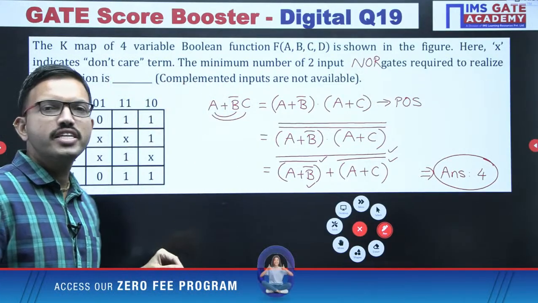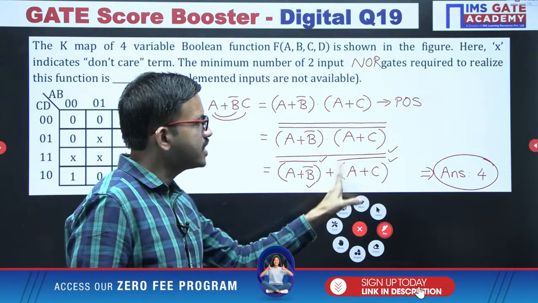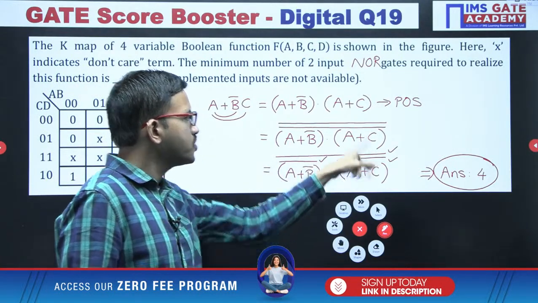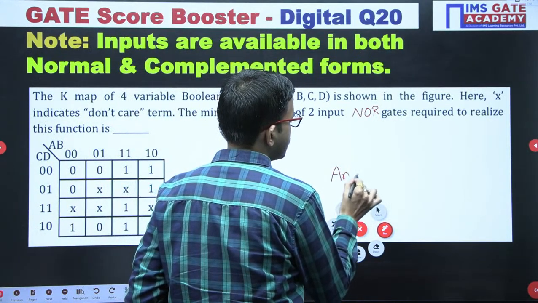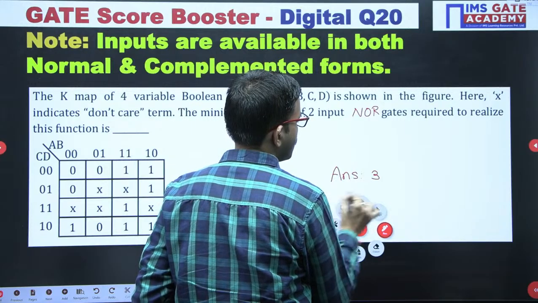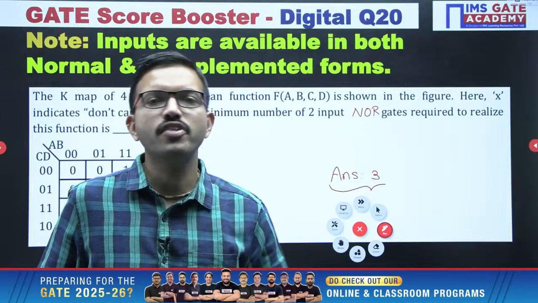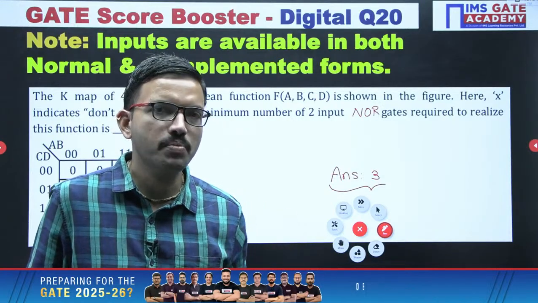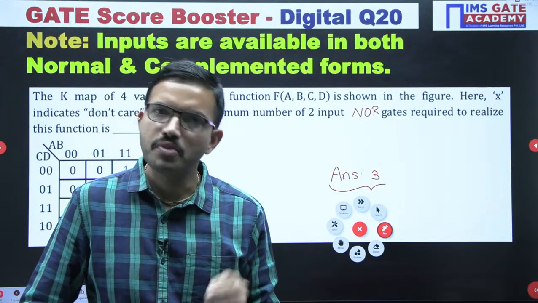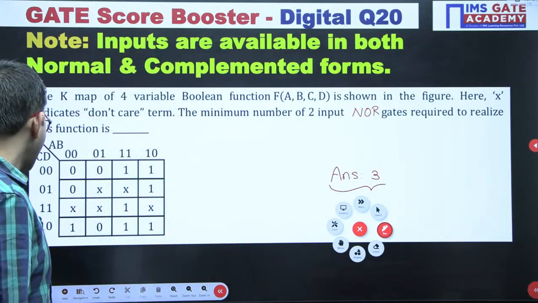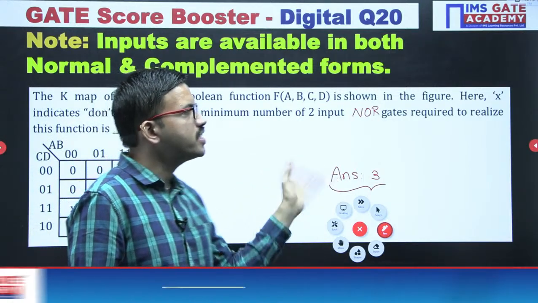Yes, very good, 3. That's all. Here B bar is already available just like A and C. Okay, so 1, 2, 3, that's all. So for this question the answer will be 3. Simple logic: whenever the question is regarding NAND gates, you should bring the function into SOP so that you can easily implement it. Similarly, whenever the question is about NOR gates, try to bring the function into POS form. That's all. And according to the form in which the inputs are available, the answer may vary.